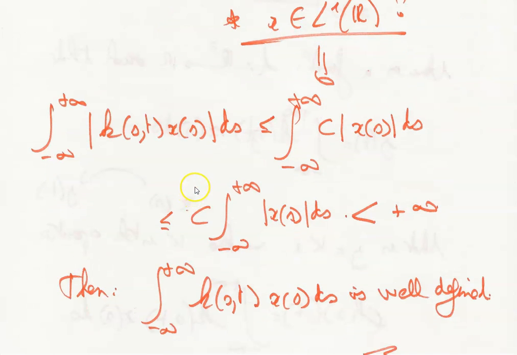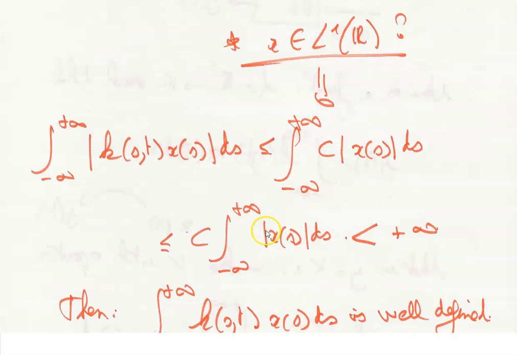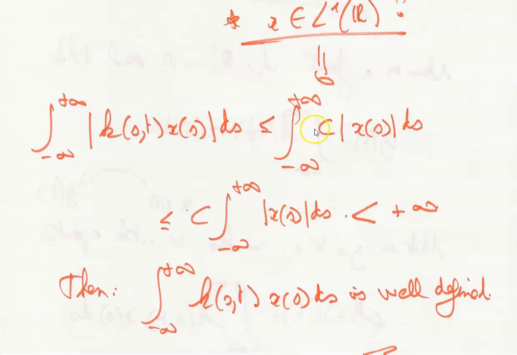Let's check it. The integral from minus infinity to plus infinity of the absolute value of k(s,t) x(s) ds is less than the integral, because of the bound of k, from minus infinity to plus infinity of C times the absolute value of x(s) ds. C does not depend on the variable s of integration, so it can get out of the integral.